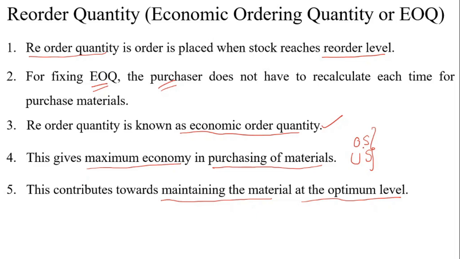So EOQ avoids them by giving the reordering quantity whenever the stock reaches the reorder level, thereby maintaining the optimum level of stock in the organization. When the firm maintains an optimum level of stock, it incurs the least cost for maintaining material and contributes to the revenue of the organization. These are the introduction and meaning of reorder quantity or economic ordering quantity.